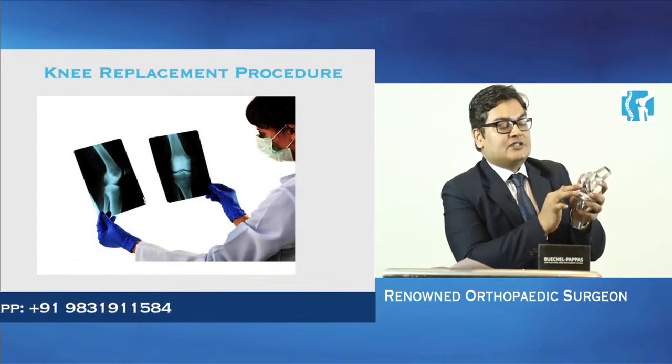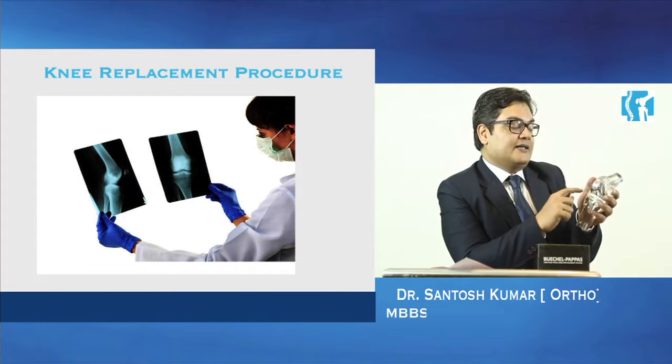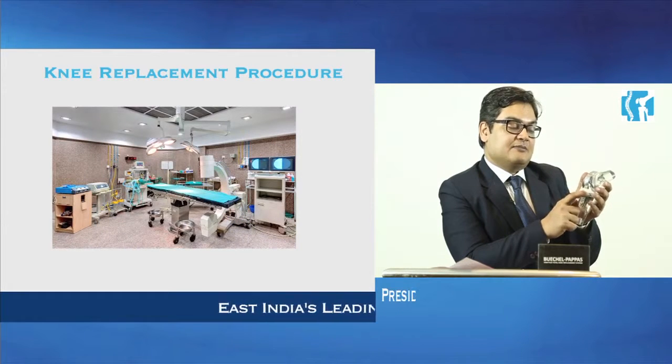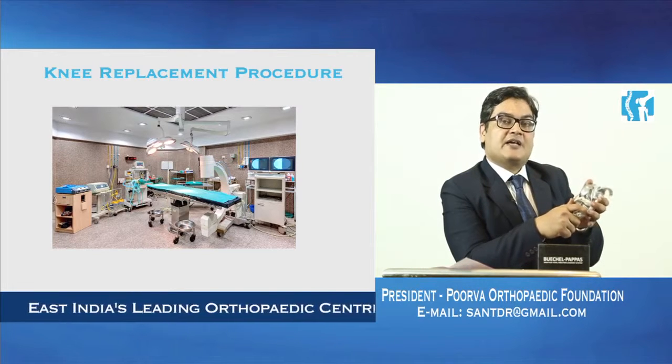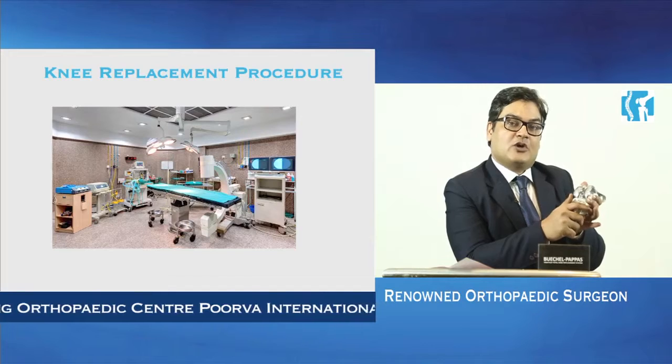This is a metal which is mostly cobalt chromium or oxinium or even zirconium, and this is highly cross-linked ultra high molecular weight polyethylene, and this plate is made up of titanium or cobalt chromium. This new surface gives a painless movement and corrects the deformity and instability of joint.